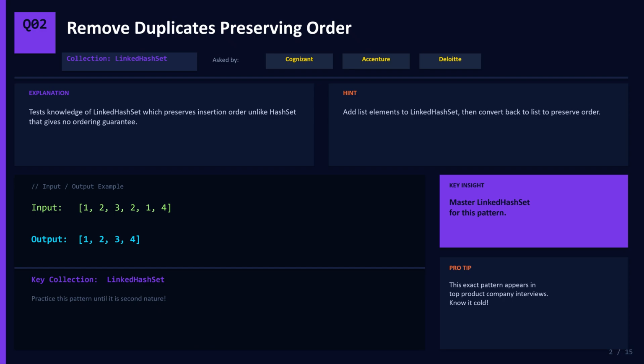Question number 2. Remove duplicates while preserving order. Companies like Cognizant, Accenture, and Deloitte love this one. Here, the key collection is LinkedHashSet. LinkedHashSet is special because it removes duplicates, just like a regular HashSet, but it also preserves the insertion order. Input is a list like 1, 2, 3, 2, 1, 4, and the output should be 1, 2, 3, 4. The trick is, add all list elements to a LinkedHashSet, and then convert it back to a list. Simple, clean, and very efficient.